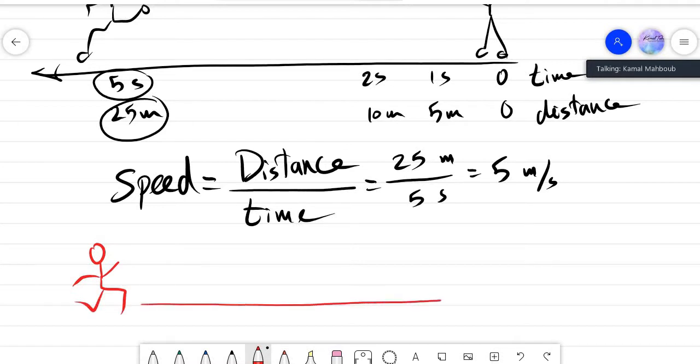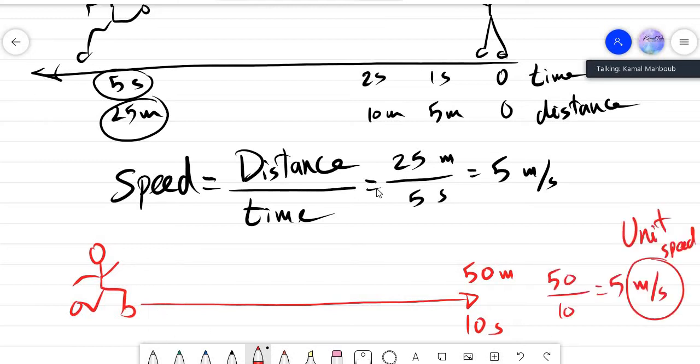After 10 seconds he reaches 50 meters. Now the speed for this boy, how much speed do we have here? That is 5 meters per second, and meter per second is the unit of speed.